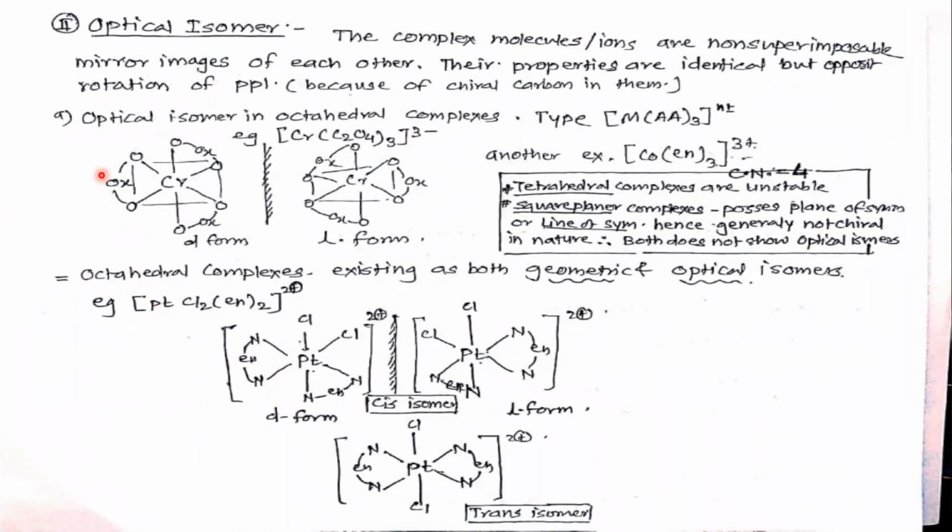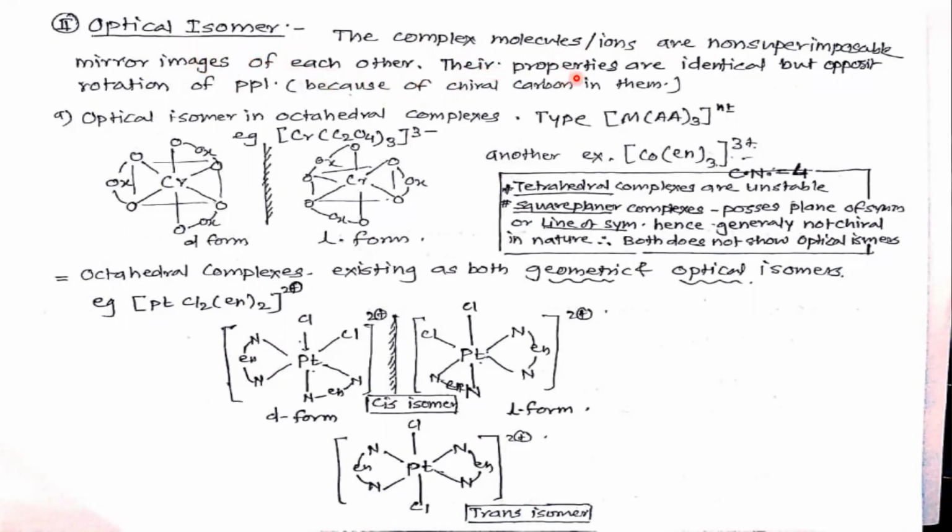Now the second type, optical isomer. The complex molecules or ions are non-superimposable mirror images of each other.